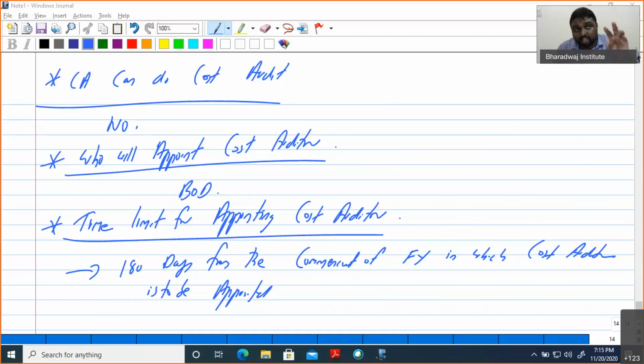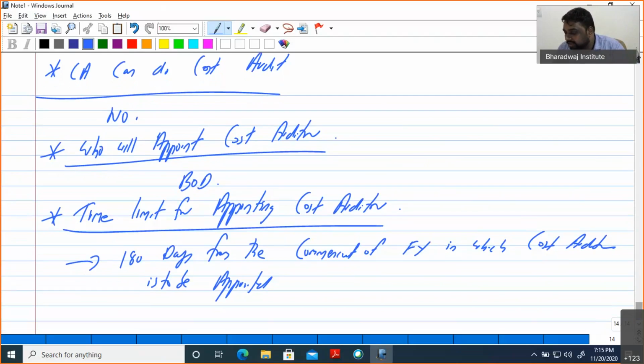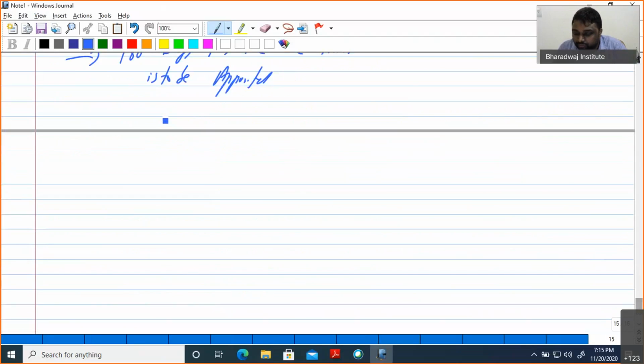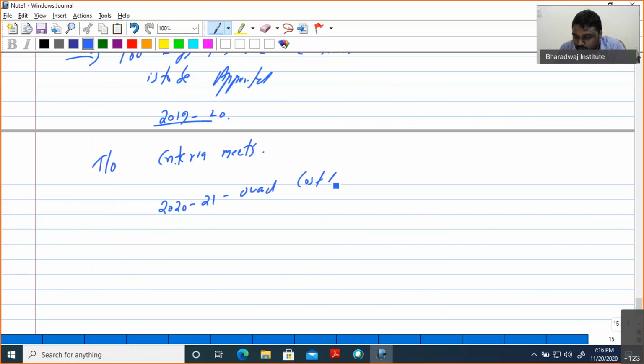As I discussed the provision, we will go with an example. If in the 2019-20 year the turnover criteria is met, then for 2021 onwards the cost auditor needs to be appointed.